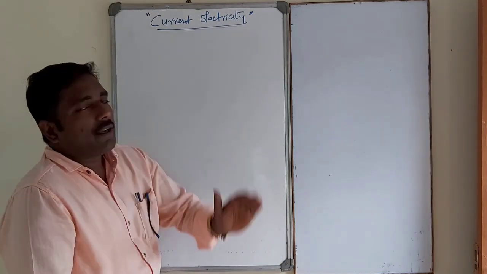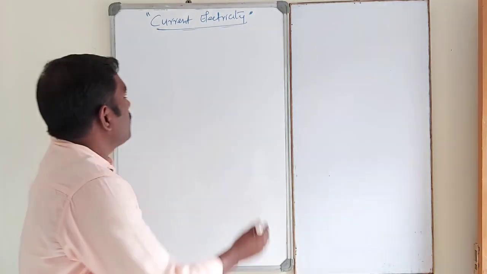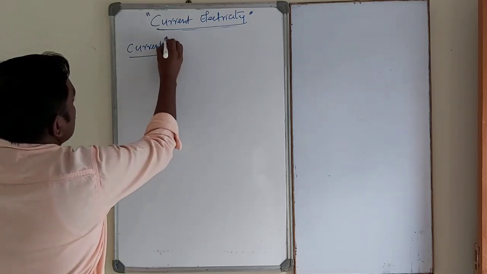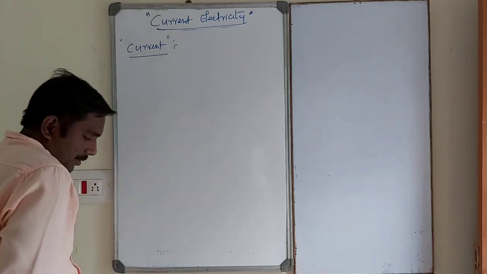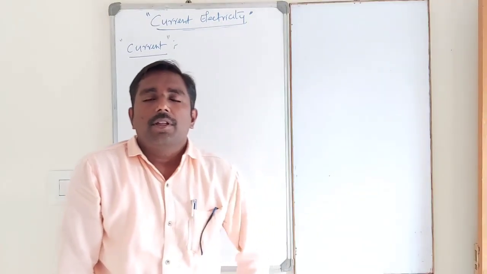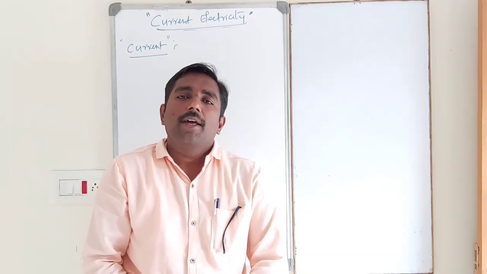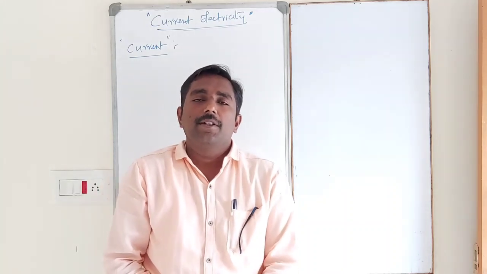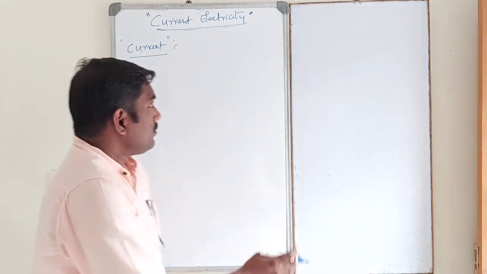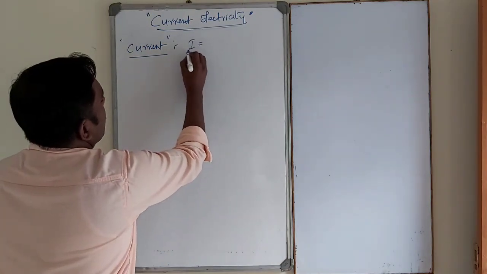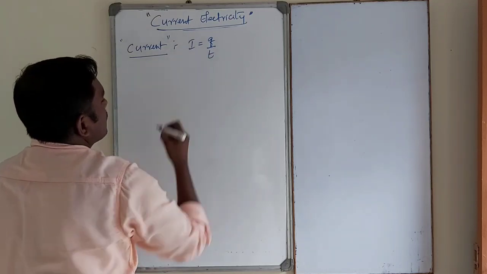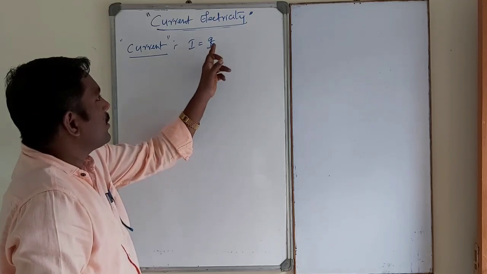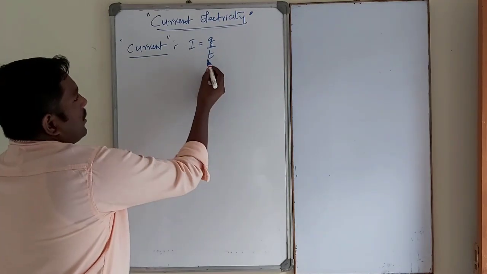So what is meant by current? Already we know current. Generally, what is meant by current? The rate of flow of charges is called electric current. Simply, I is equal to Q by T. The rate of flow of charges is called electric current, that is I is equal to Q by T. So rate is nothing but what?